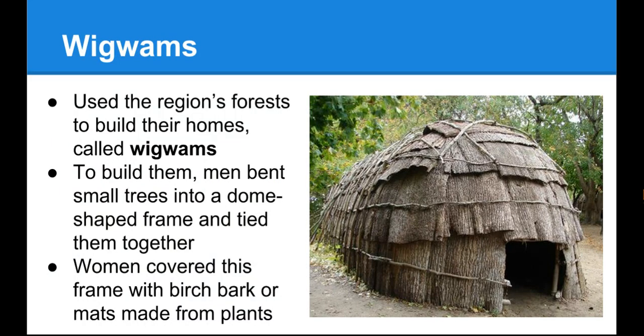Most tribes spoke Iroquois or Algonquin. They used the region's forests to build their homes, which they called wigwams. Winter wigwams were larger than summer wigwams. To build them, men bent small trees into a dome-shaped frame and tied them together. Women covered this frame with birch bark or mats made from plants.